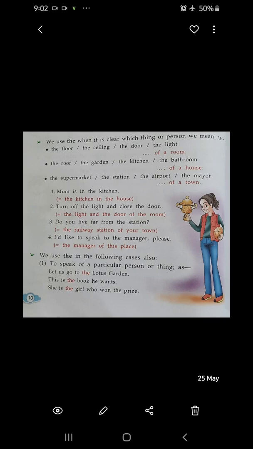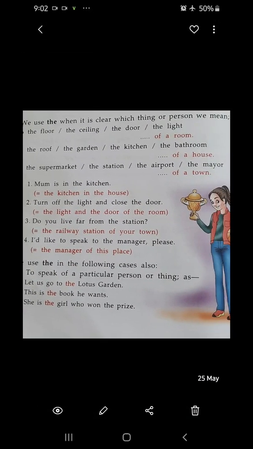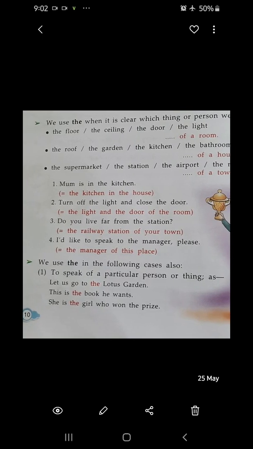In our first class, we have discussed a and an. So today we will discuss the. Now this 'the' you always have to place before the noun. Noun is a naming word. For example, let's see the example: the floor, the ceiling, the door, the light of a room.